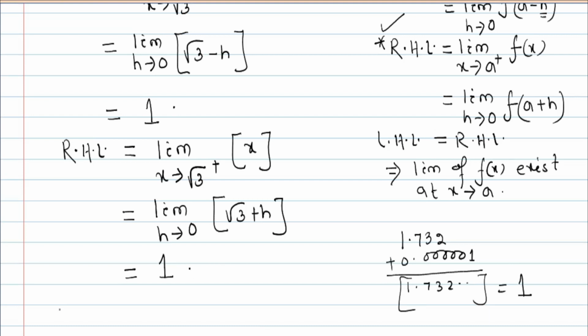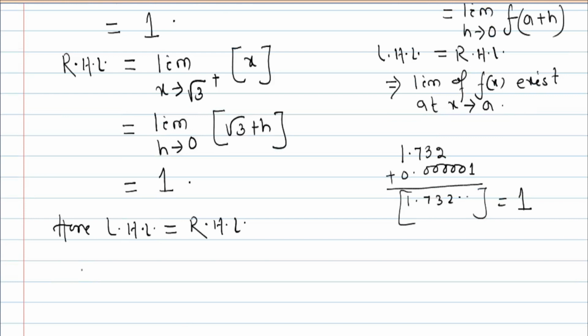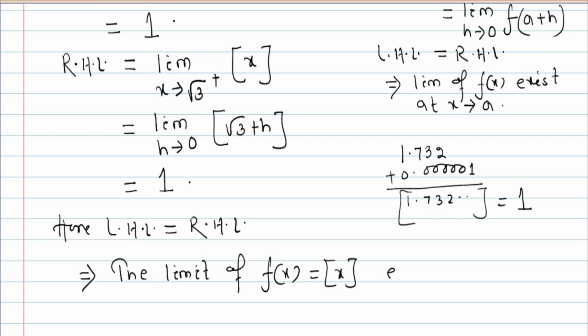So here you can write that LHL is equal to RHL. That's why this implies the limit of the function, the limit of bracketed x, exists as x tends to √3.